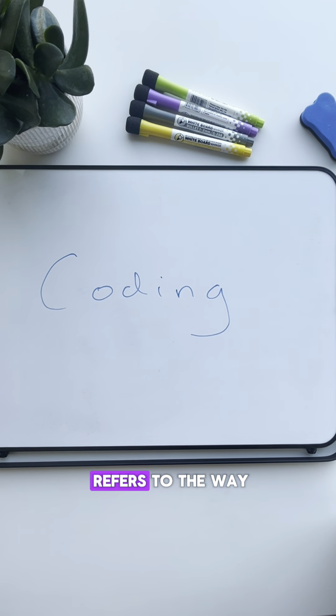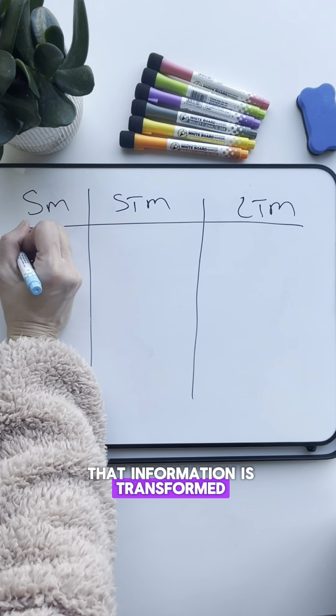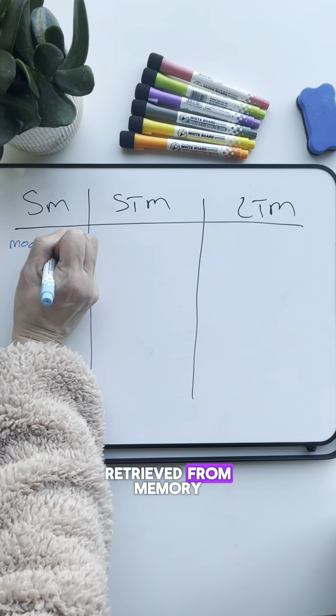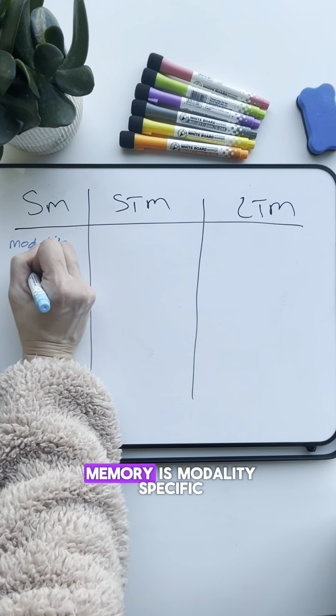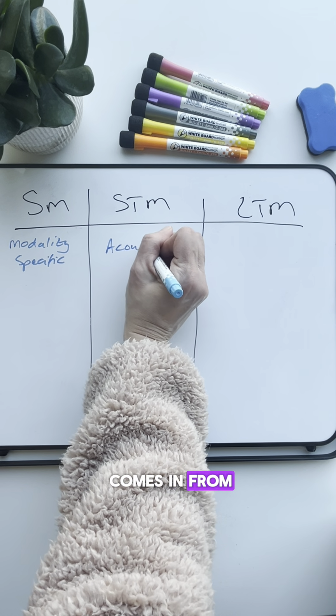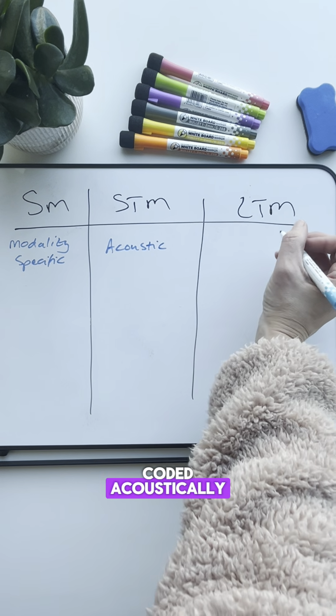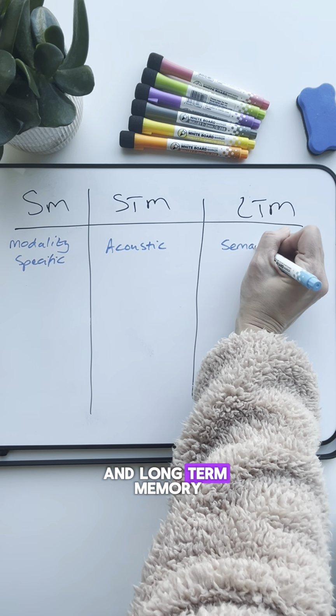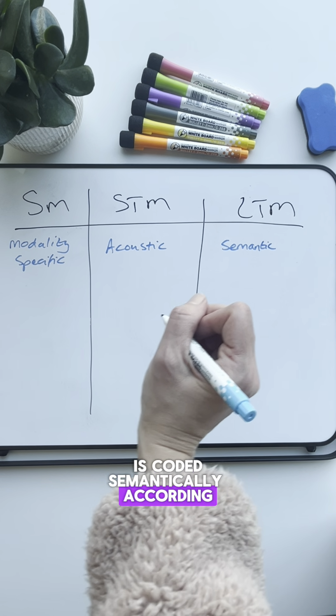First of all, coding refers to the way that information is transformed into a format that can be stored and retrieved from memory. Coding in the sensory memory is modality specific. This means according to the sense that it comes in from. Short-term memory is coded acoustically, so how it sounds, and long-term memory is coded semantically, according to meaning.